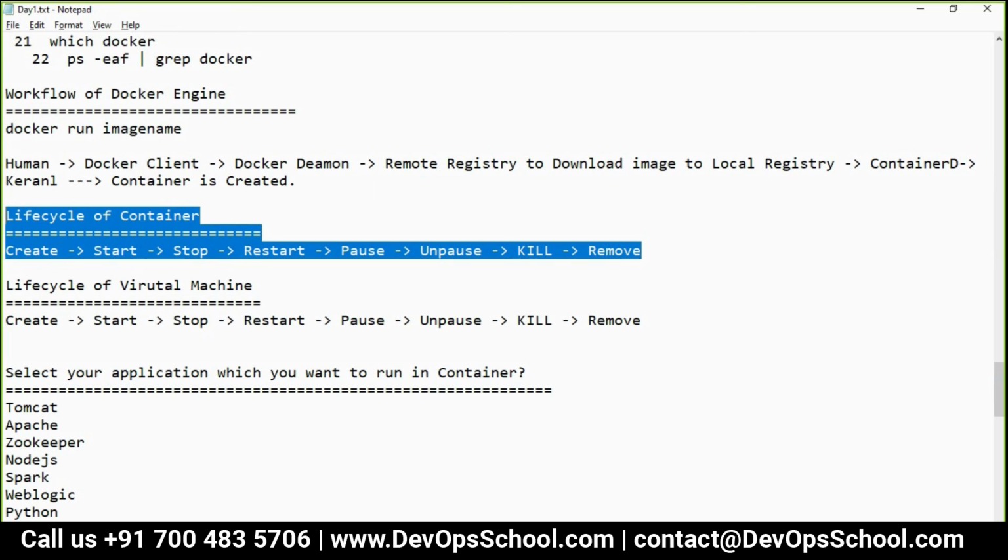Any doubts? Any questions? Yeah, Rajesh. Yeah, so when we stop it, one by one, we started, it was in exit status, right? Can't we start using the start command, or only restart will bring it up? No, this is a generic flow.